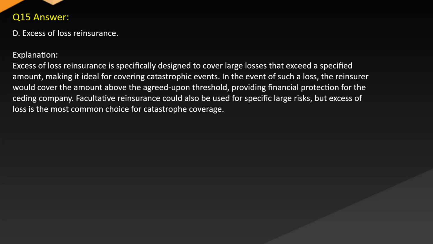Answer: D. Excessive loss reinsurance. Explanation: excessive loss reinsurance is specifically designed to cover large losses that exceed a specified amount, making it ideal for covering catastrophic events. In the event of such a loss, the reinsurer would cover the amount above the agreed-upon threshold, providing financial protection for the ceding company. Facultative reinsurance could also be used for specific large risks, but excessive loss is the most common choice for catastrophe